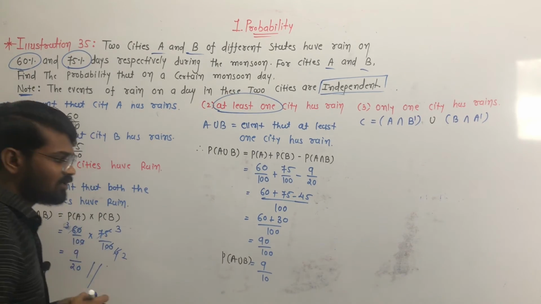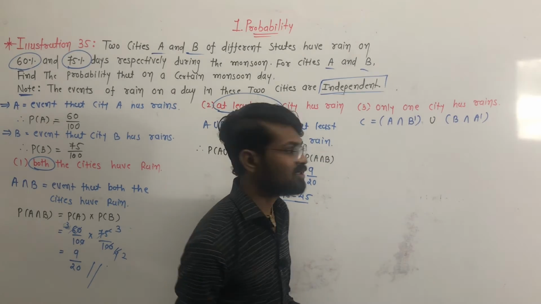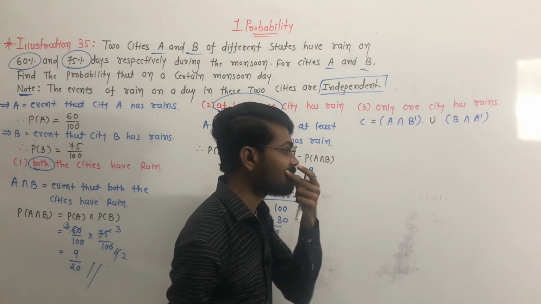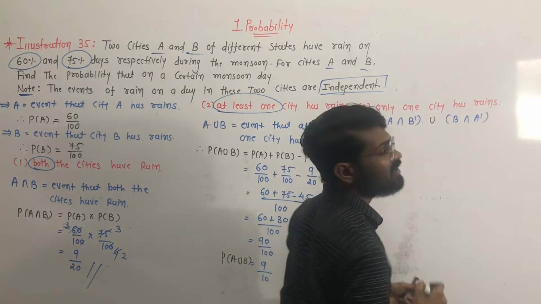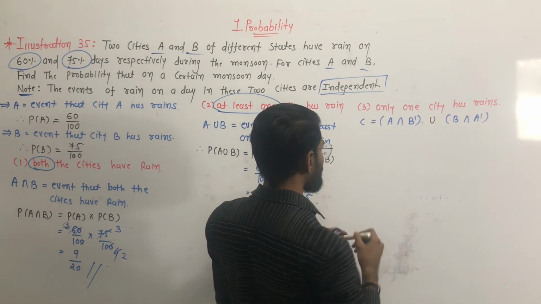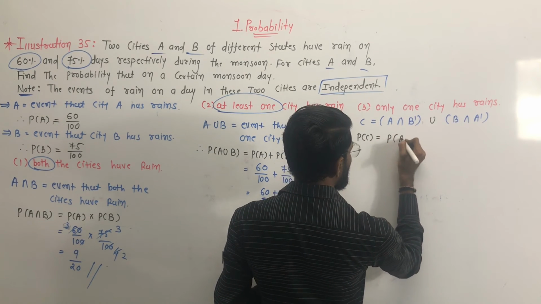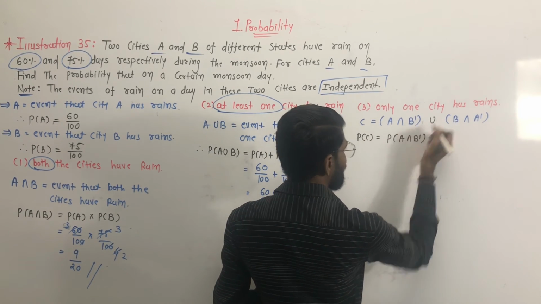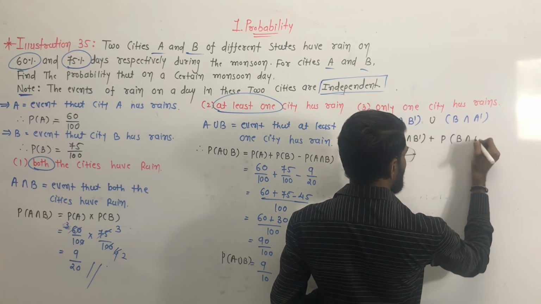Write it down. Okay, now the third event is that only one city has rain. Yes, and this event is denoted by C, and C is equal to A intersection B dash union B intersection A dash. Okay, so we have to find the probability of C, and it is equal to P of A intersection B dash, and for union there is a plus, and P of B intersection A dash.